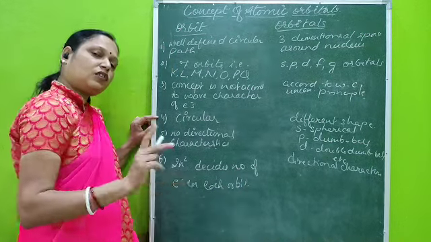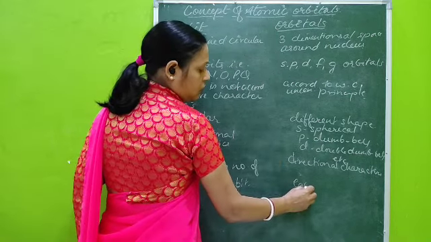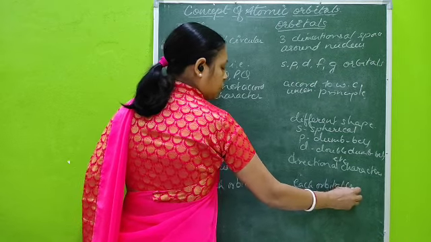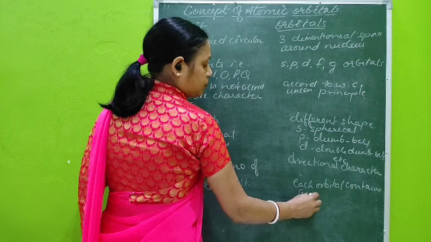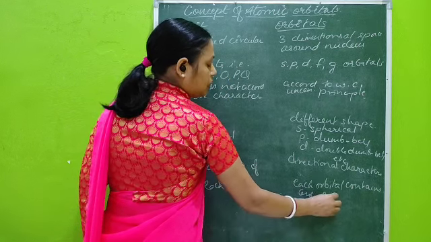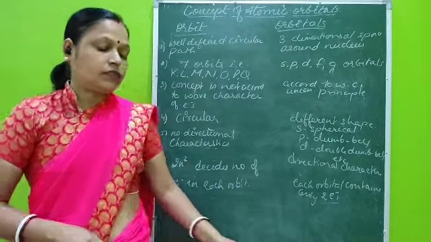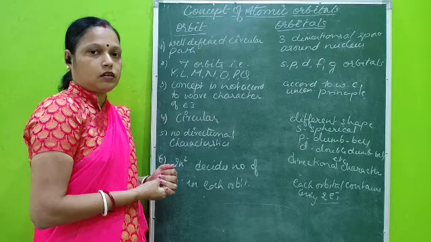Whereas in orbitals, every orbital contains only 2 electrons. That is the concept. So this is the difference between atomic orbits and atomic orbitals.